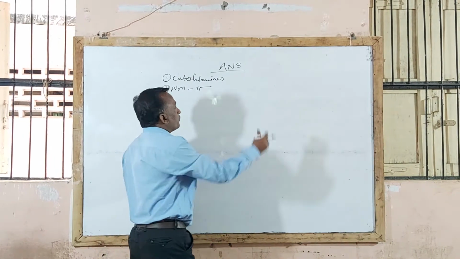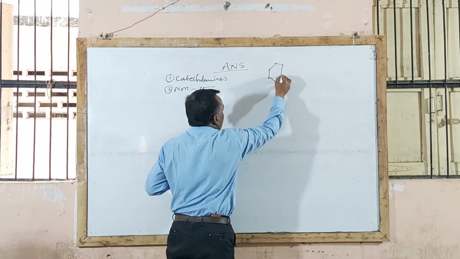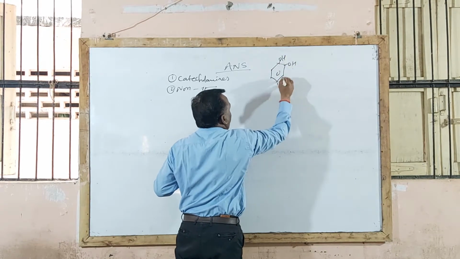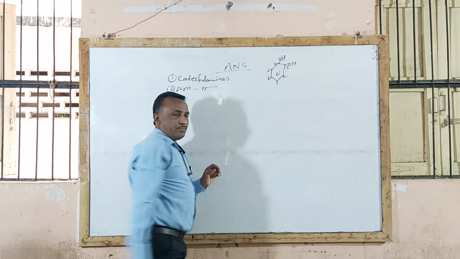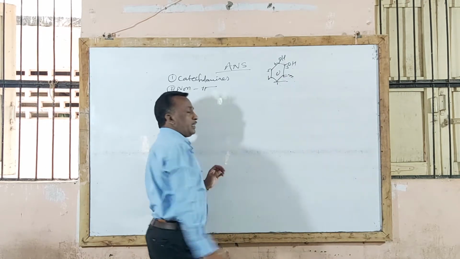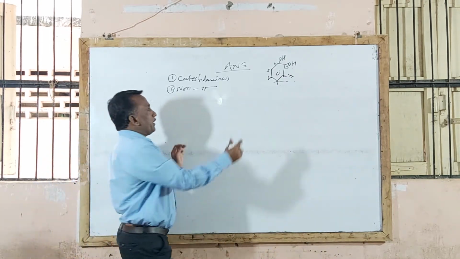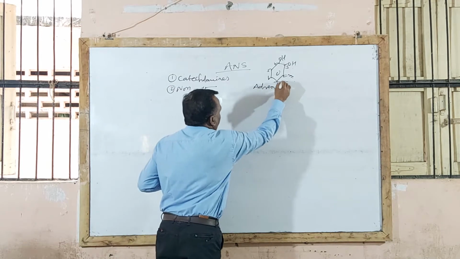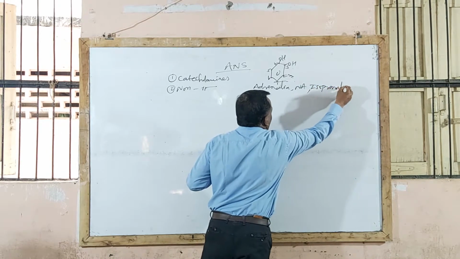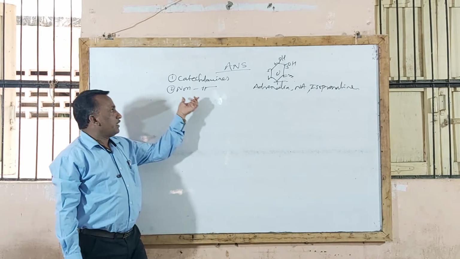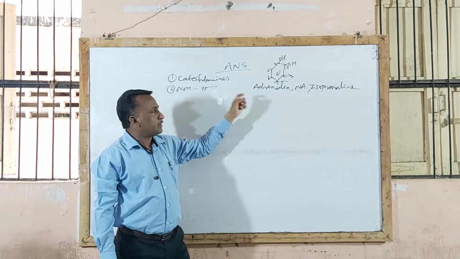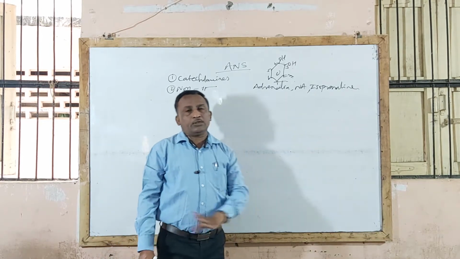Catecholamines are those compounds, the drugs containing a benzene ring with OH substitution in the third and fourth position of the benzene ring and attachment of an amino group at the side chain, therefore called catecholamines. Examples of catecholamines are adrenaline, noradrenaline, isoprenaline. These drugs belong to the category containing this catecholamine nucleus, and therefore are called catecholamines.